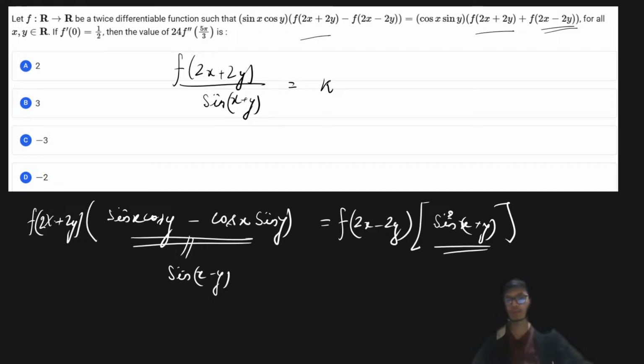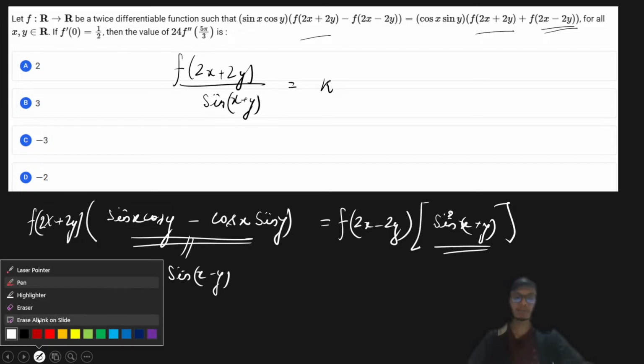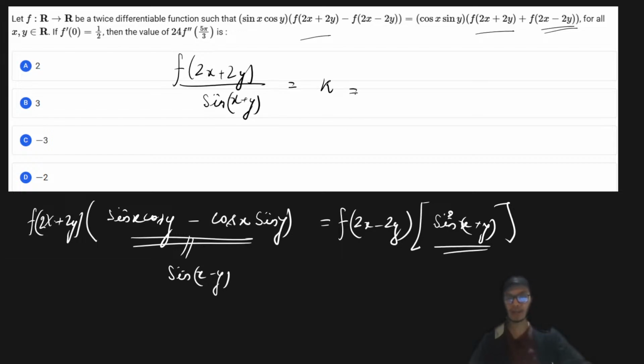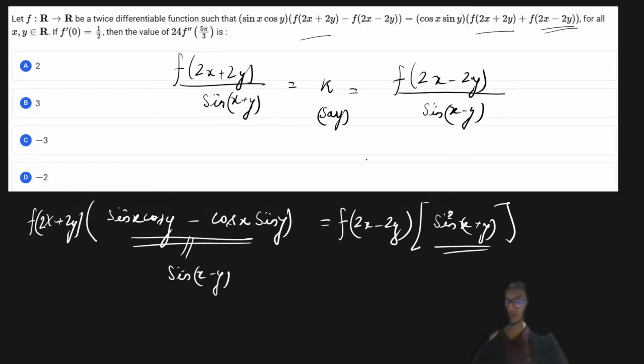So you can see this x plus y and x plus y over here, so that makes a common, and that gives me the idea to take this part as some constant k, and then I can also write it as f of 2x minus 2y divided by sine of x minus y as some constant k. Let us say this is what we assume. Okay, now why I'm doing it, you will get to know very soon, right?